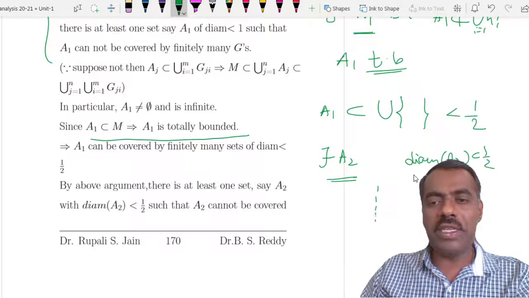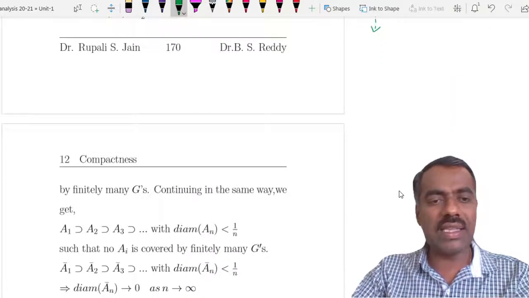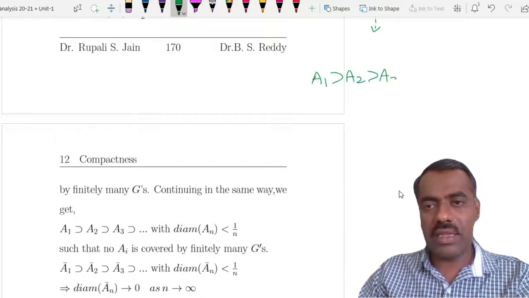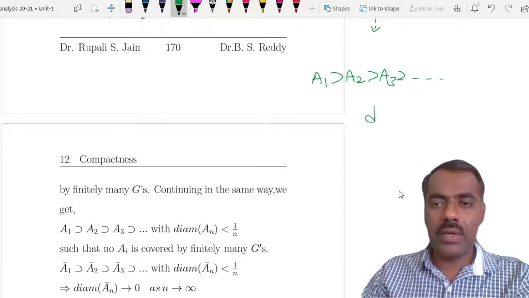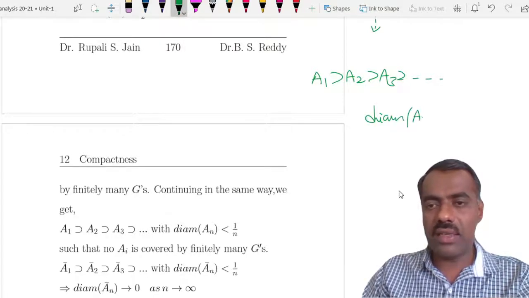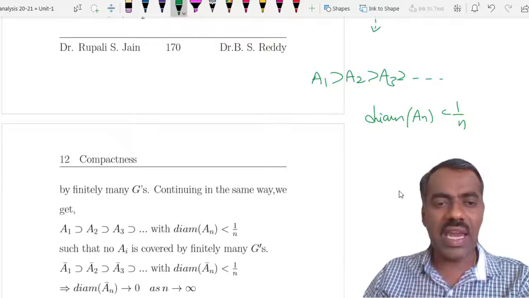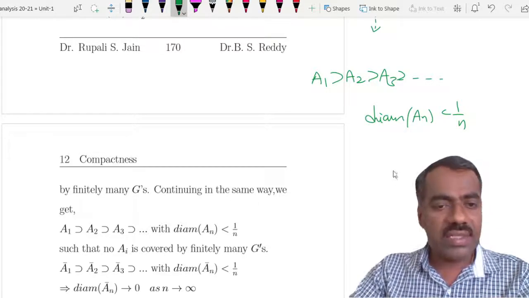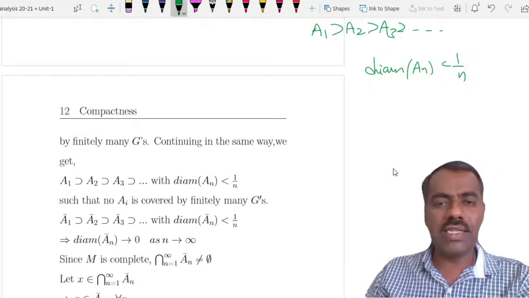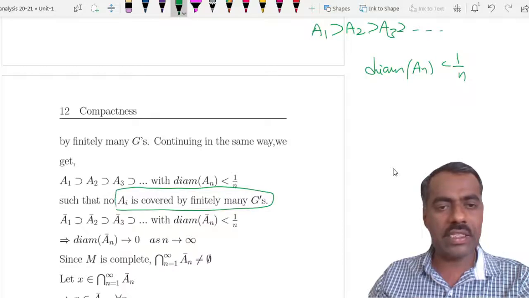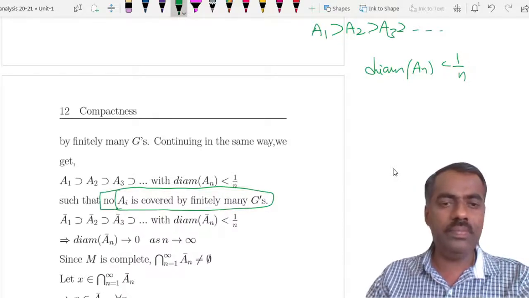Keep on repeating these steps. What you get is at the nth stage, you have A1, then A2, then A3, and so on, where the diameter of An is less than 1 by n. And at every stage, no Ai is covered by finitely many Gi's. So this is important: no Ai is covered by finitely many Gi's.